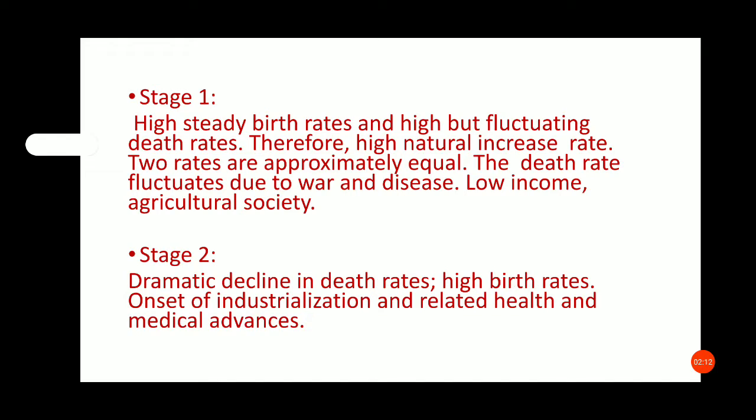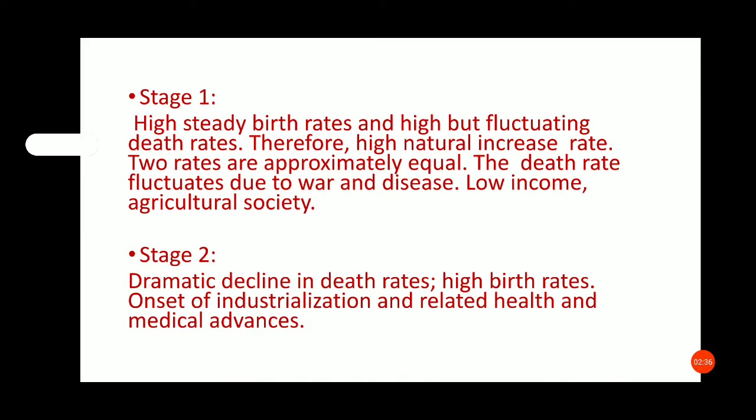Low income agricultural society. African countries are definitely facing the first stage even today. About 100 years ago, India was in this first stage because of high birth rate and high death rate.